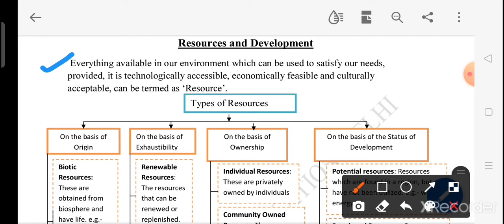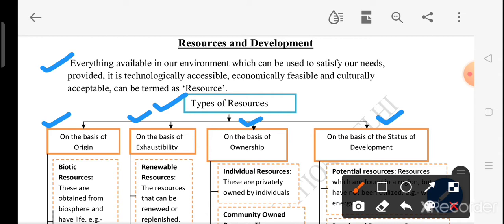So what are the different types of resources? Students, resources can be classified on the basis of origin, on the basis of exhaustibility, on the basis of ownership, and on the basis of the status of development. These are the four major distributions of the resources. But apart from these, when we say on the basis of origin, it is also having two types of resources. On the basis of exhaustibility also, resources can be classified as renewable and non-renewable resources.